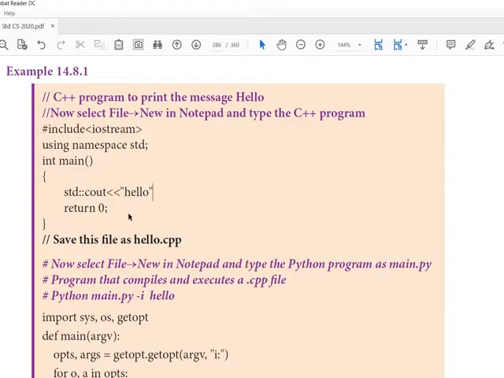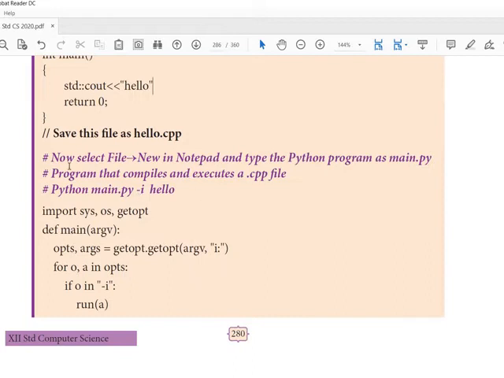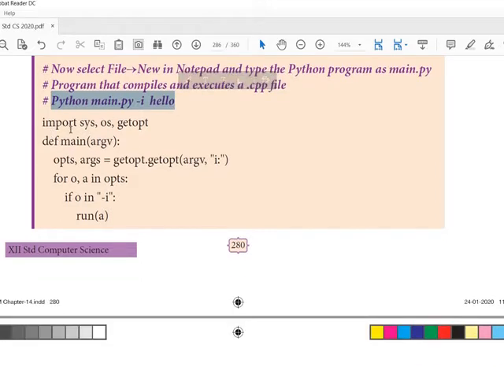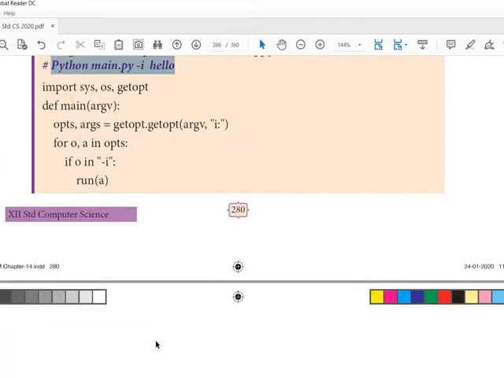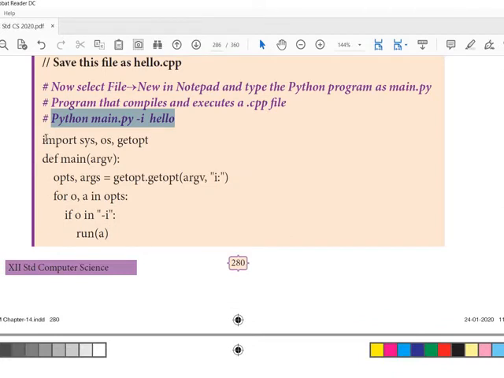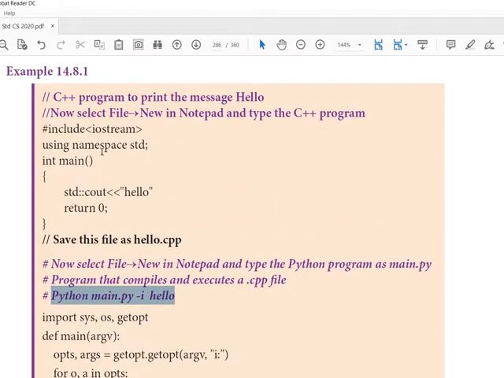But now we are going to save the file with the syntax error, and run the program: python main.py, where the Python file name is main, and -i hello. Hello is the C++ file name. The same arguments, same procedure for the Python program is given. Throughout this chapter, the Python program is going to be the same. So it's the easiest chapter to score more marks. So let's see how it is handling the error.